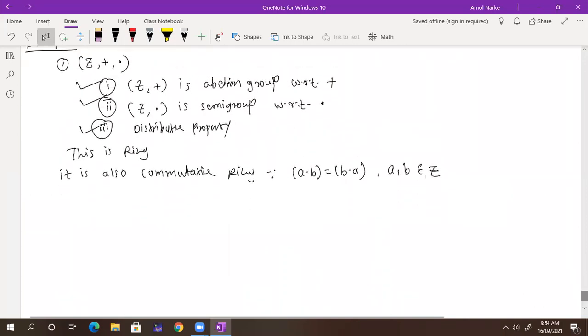Yes, just for product, because it is an abelian group. For making a group, what do we need? We need an identity element and we need an inverse. But we are not dealing with the inverse. We are just dealing with the identity element with respect to product. So you need to think whether in Z, dot, an identity element exists. What is that? One only.